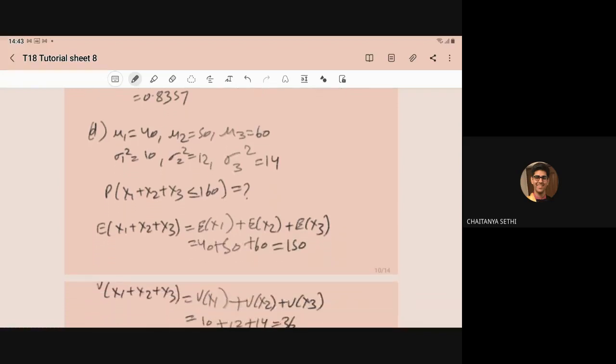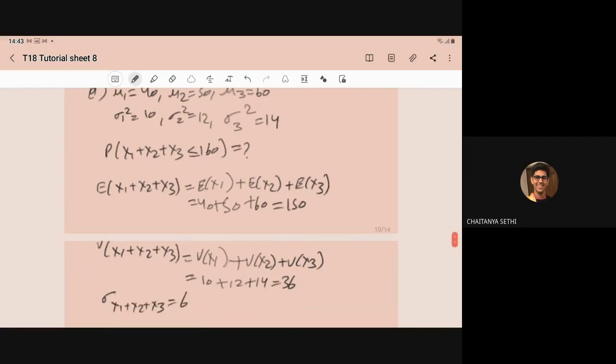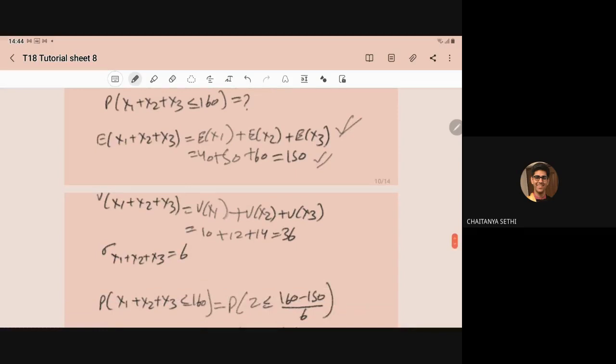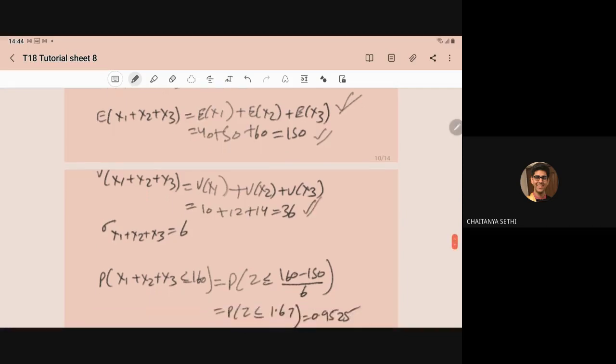So to compute the probability of x1 plus x2 plus x3 less than equal to 160, we require the value of the expectation of x1 plus x2 plus x3. It follows the linear property. So E of x1, E of x2, E of x3 is given to you as 40, 50, 60. So total it will become 150. And variance of x1 plus x2 plus x3 also follows the linear property. So variance of x1 plus variance of x2 plus variance of x3. From the given information, we have 10, 12, 14 respectively. So total it will become 36. So standard deviation of x1 plus x2 plus x3 will be root of 36, that is 6.